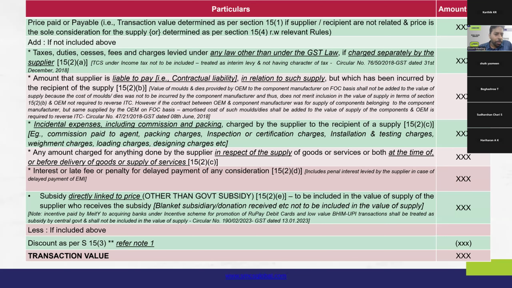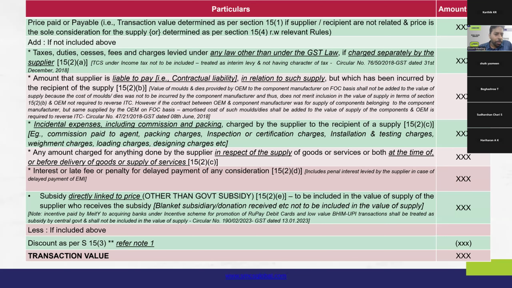So, if the entire value of the capital asset is included in the value of supply, it will not be right, and it will result in exorbitant tax liability. So, in order to avoid this situation, the government came up with a circular which said that in case the supplier is liable to undertake such transactions relating to supply of molds, dies, and similar capital equipments for the manufacture purpose, but it has been provided by the recipient, in that case, the supplier is to add to the value of supply the amortized cost during the period of production or the period for which he holds the asset.